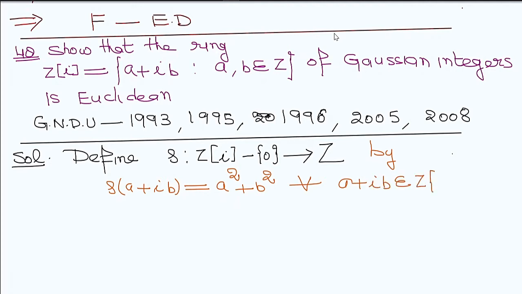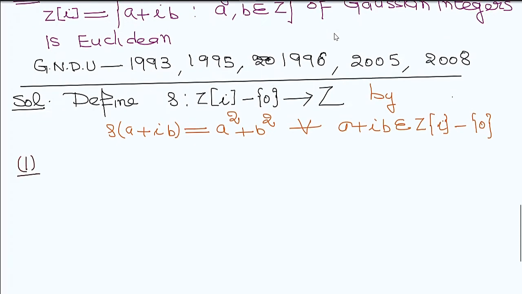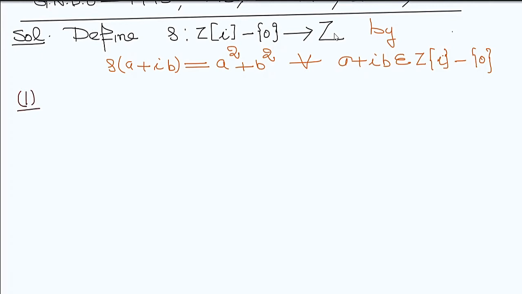The function is defined on the Gaussian integers minus 0, meaning some non-zero elements. So property number 1: to prove that it is greater than or equal to 0.